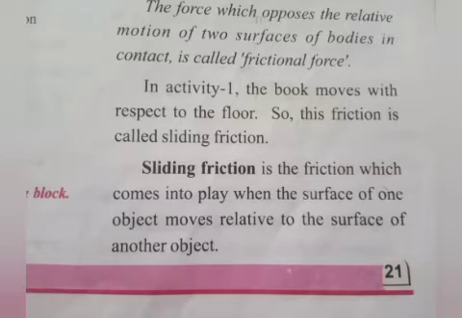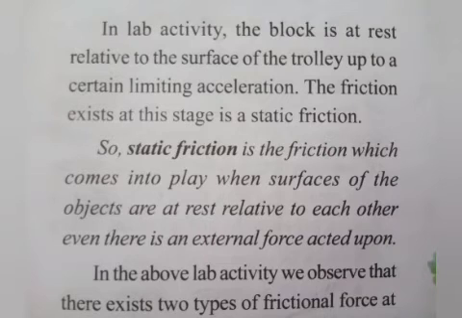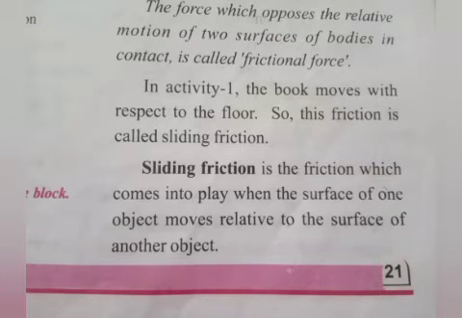For example, when the block is at rest relative to the surface of the trolley up to a certain limiting acceleration, then the friction that exists at this stage is static friction. And the second type of friction, static friction, is the friction which comes into play when the surfaces of the objects are at rest relative to each other, even though an external force is acted upon them.